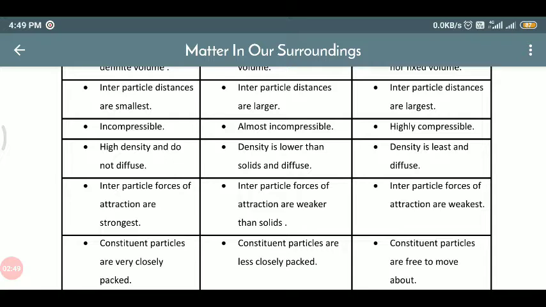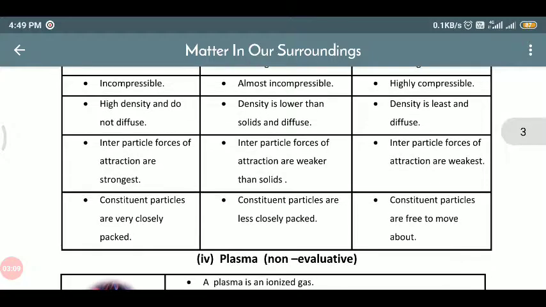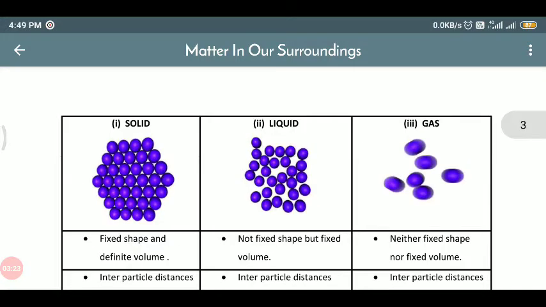Density is lower than solid, which means density is less as compared to solid. Interparticle force of attraction is weaker than solids. They are less closely packed as compared to solid. The example of liquid is water, and the example of solid is stone. You can take it.